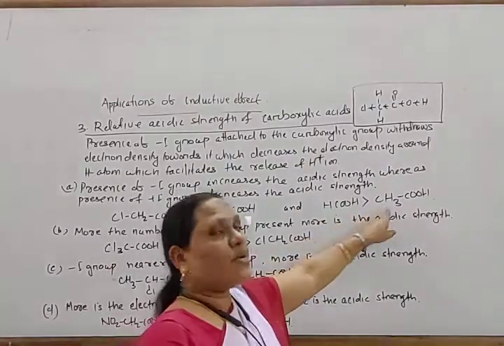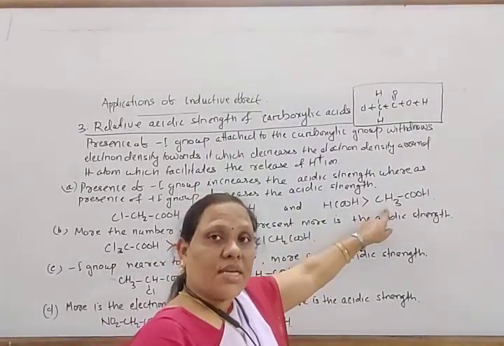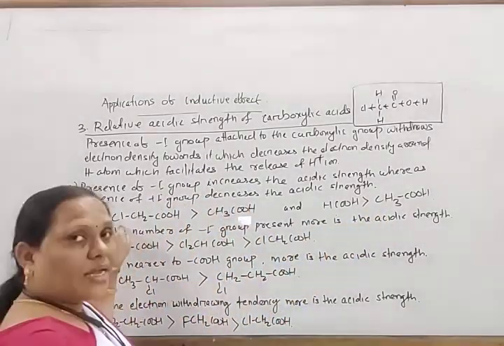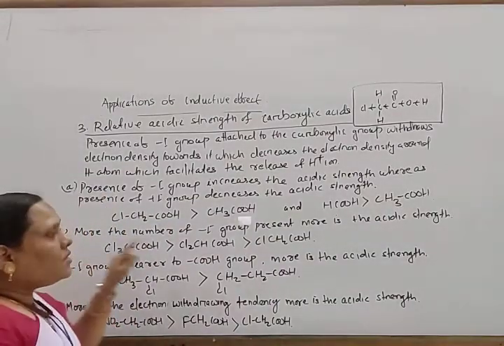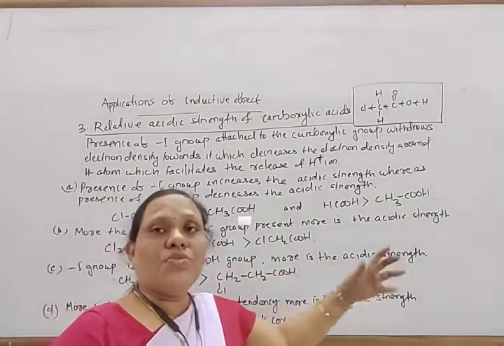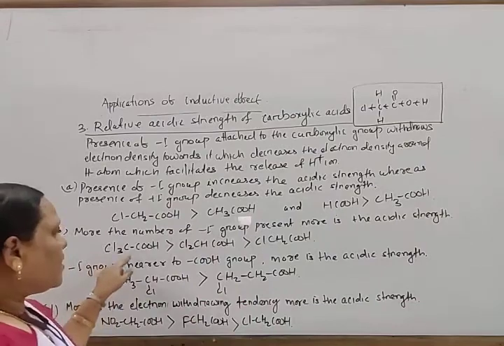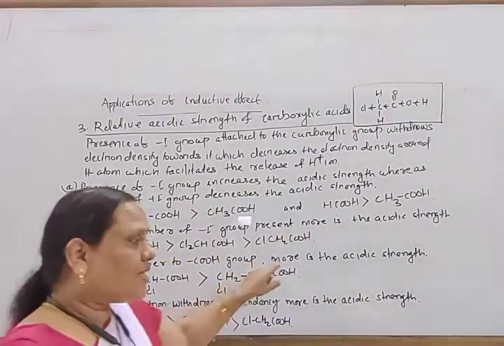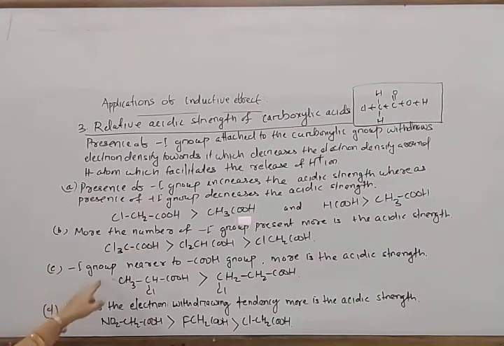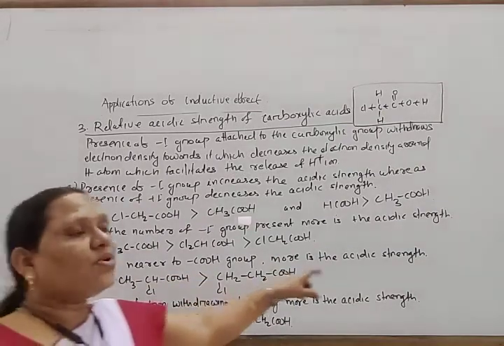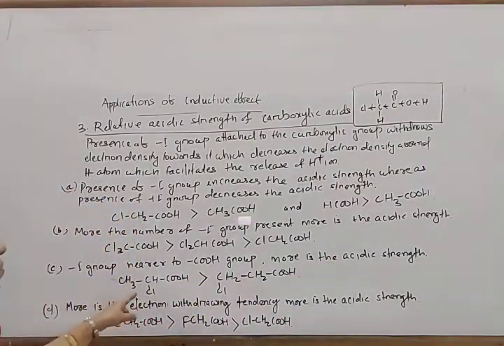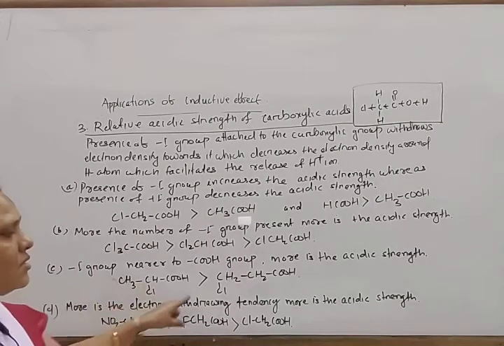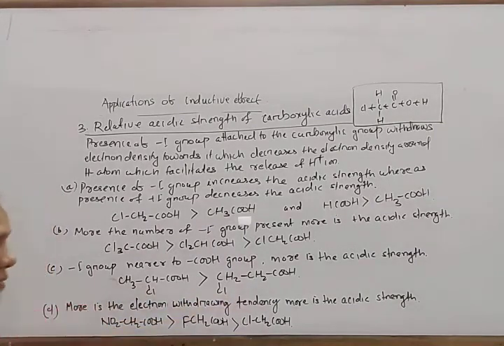So here is the presence of a plus I group, and here the presence of a minus I group. And the more minus I groups present, the more the acidic nature. So trichloroacetic acid is stronger than dichloroacetic acid and chloroacetic acid. Similarly, the nearer the minus I group is to the COOH group, the more the acidic strength. That is, 2-chloropropanoic acid is stronger than 3-chloropropanoic acid.